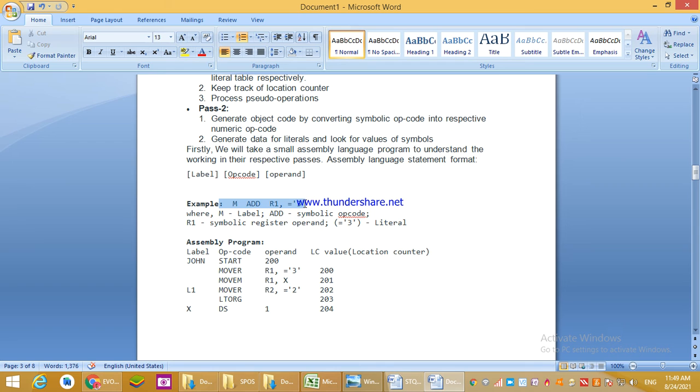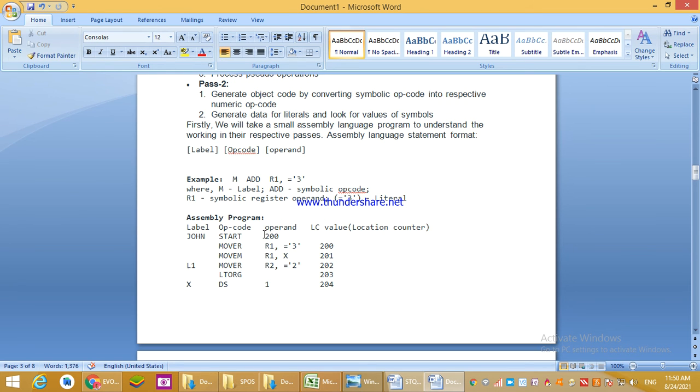This is the statement of assembly language. Each and every entity is defined over here. Yum label आहे, add हे add काय आहे बाबा, add is symbolic opcode, it is opcode, right. Then R1 is register, it is a symbolic register operand, and =3 is literal.